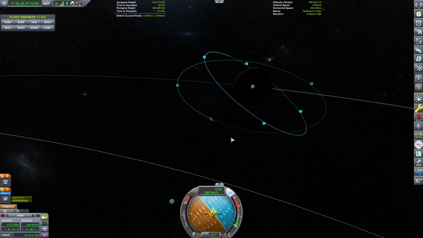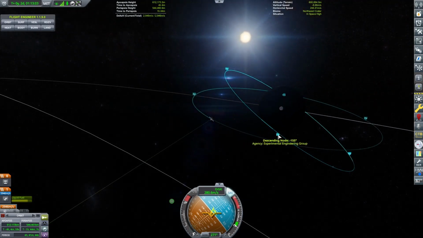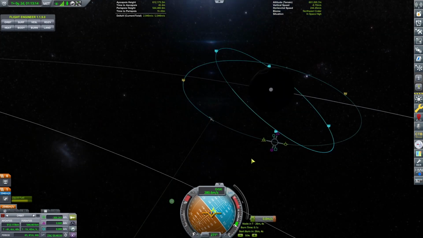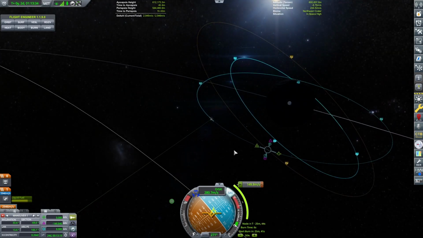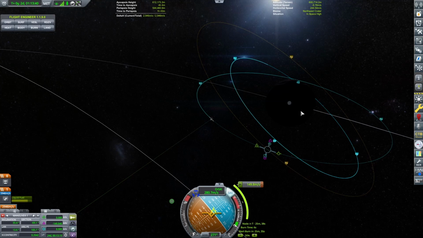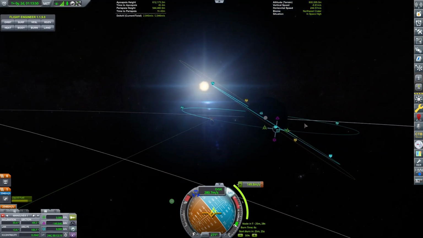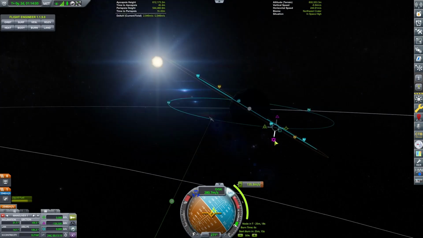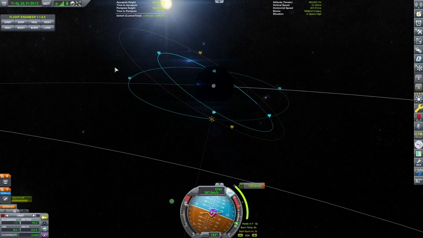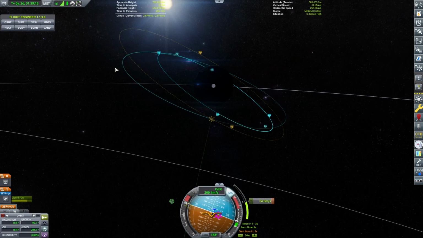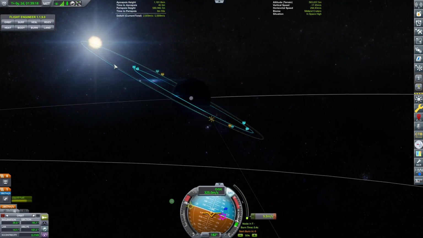Okay, now we need to check to see what our tilt is in comparison to this one here. So what we want to do is probably around this point here. We want to start tilting, and we want to check the inclination. Oh wait, are we going the right way, first of all? We want to be going clockwise. We can fix that after. Okay, let's just get it kind of roughly where it needs to be. That looks about right. Okay, so let's just get into that inclination first. Kind of eyeball it. There we go.